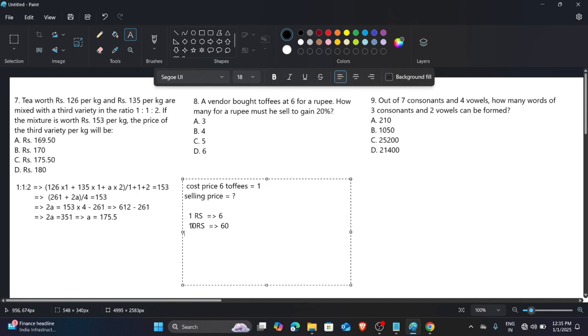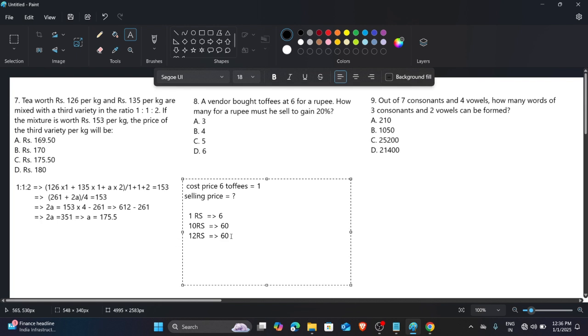Now, if we need to gain 20% profit, the 20% of 10 is what? 2. It means he has to sell all his toffees for 12. Okay, for 12.